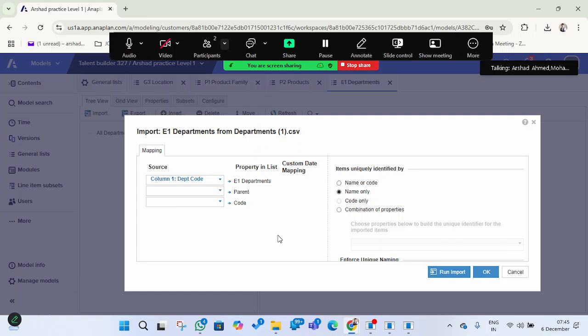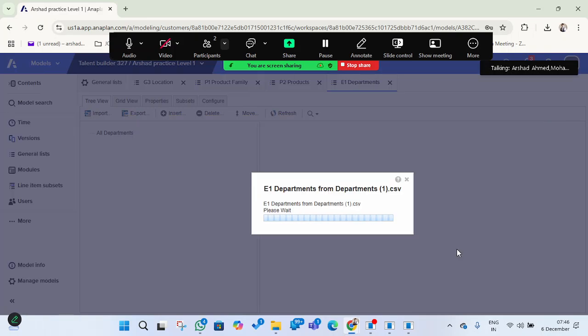Here sometimes we will be mismatching. Mapping will not be done accordingly or accurately. So what happens? Now for the department, we'll take a department code, and even department does not have a parent. So again we will be selecting something here like this, or a different name here. Because it does not have one, but still we are selecting something. Now you can see here it will throw an error. So mapping has been not done properly.